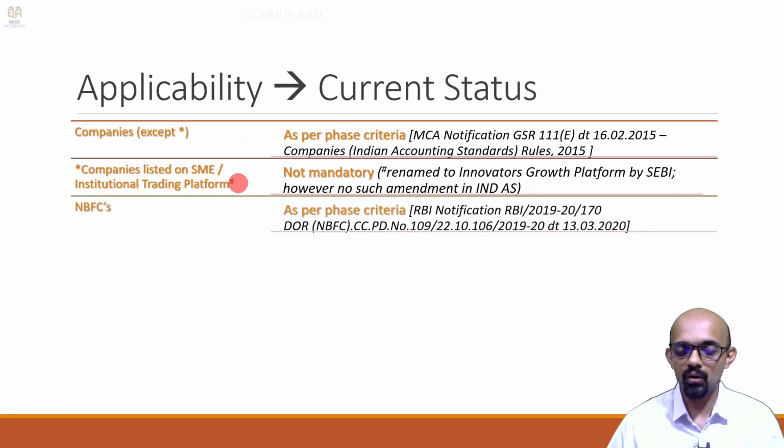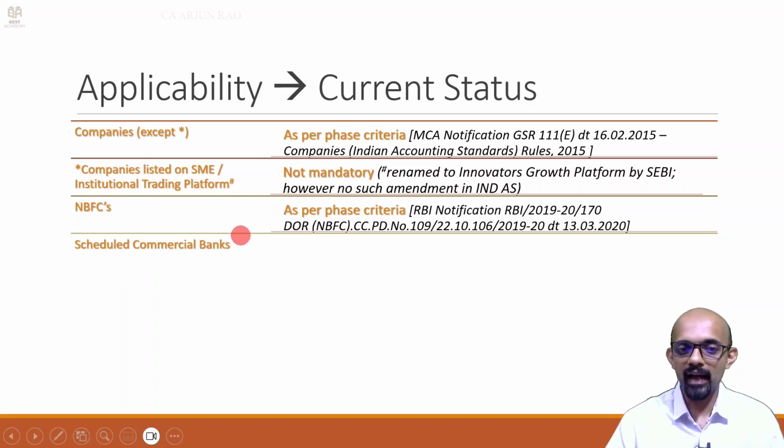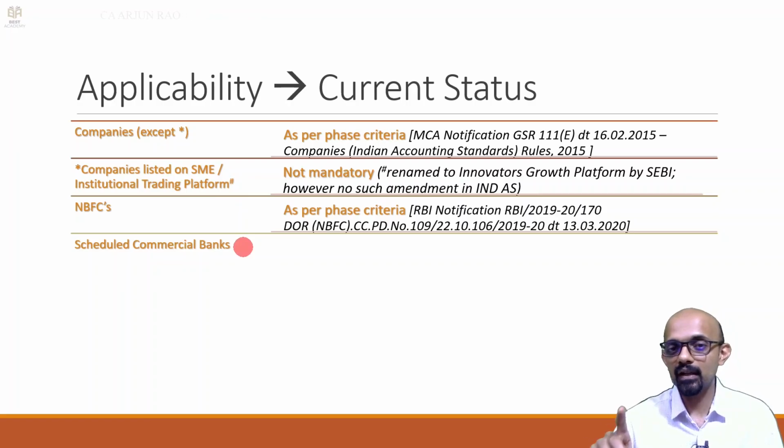NBFCs have to follow Ind AS as per the phase criteria 1/4/18 and 1/4/19. So for banks, as we discussed earlier, banks and NBFCs are also additionally governed by the RBI Act. Insurance companies are governed by IRDA regulations.